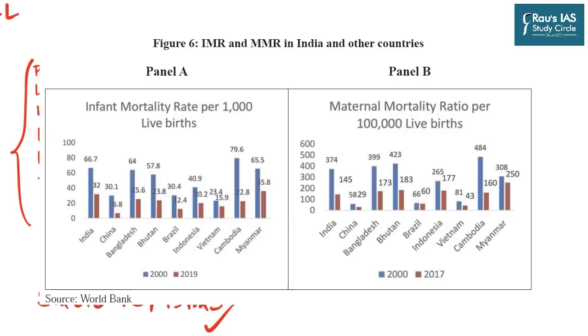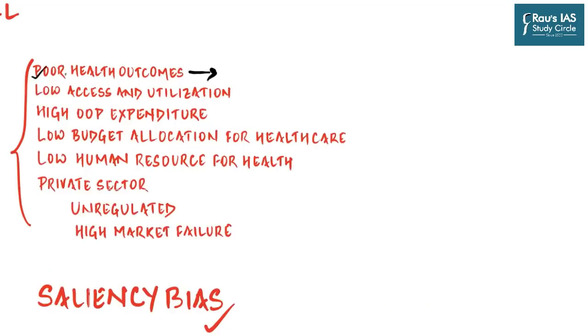As you can see, despite improvements in maternal mortality and infant mortality rate, India still needs to improve significantly on these metrics. Countries such as China, Bangladesh, Bhutan and Cambodia have improved much more in the same period of time than India. And these are just a few of the indicators which we have taken.